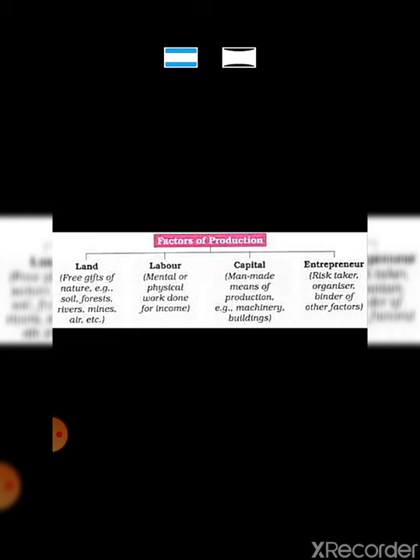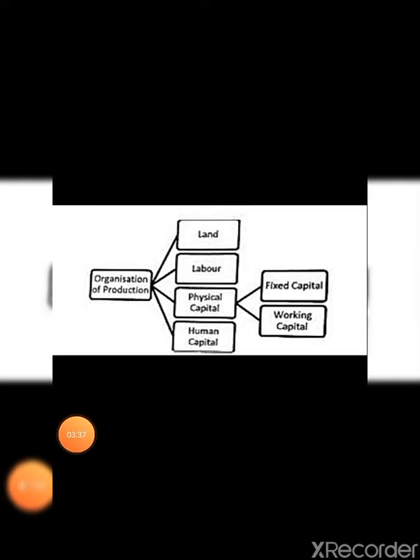Then the third factor of production is capital, और capital में भी कौन सा capital? That is physical capital. So what is physical capital? First of all, the variety of inputs which are required at every stage of production is known as physical capital. And this physical capital is of two types, fixed and working. Fixed means what? Which can be purchased once and can be used over many years.